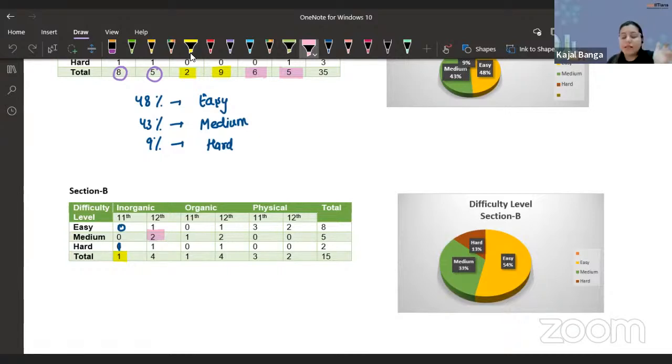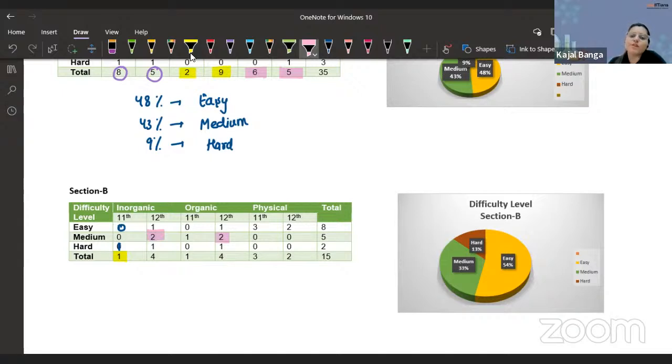Now coming to our 12th organic, 4 questions. From where exactly were the questions? Majorly I felt the questions were from alcohols, ethers and phenols and aldehydes and ketones, as expected. One question was difficult, I can expect it to be difficult, but overall, I could say this portion also dominates in the medium region.